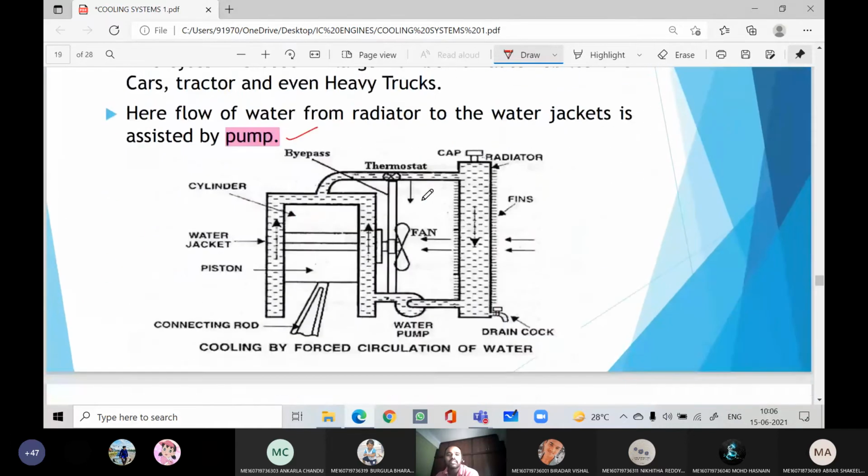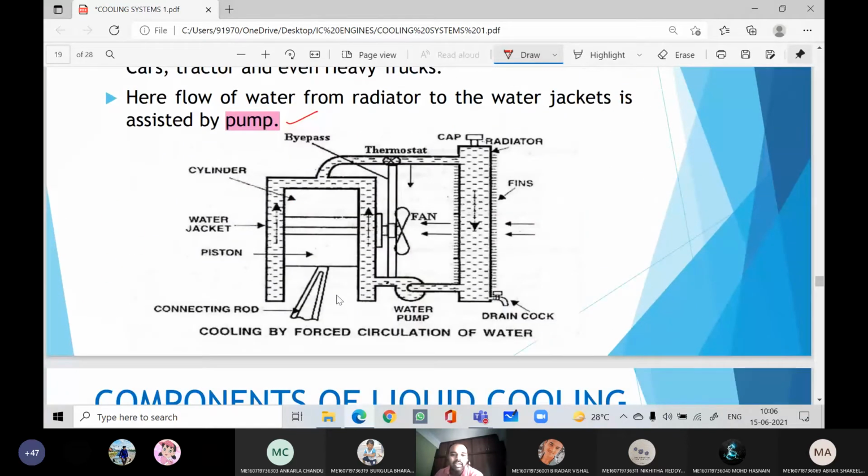Whereas in the case of the forced circulation system, here we are sending the water through the water pump, with high pressured coolant, meaning the coolant flow rate will be more. Now this is the radiator, this is the drain cock to drain. It is not a tap, there will be a nut and bolt arrangement. For understanding's sake, let us say only a single cylinder is taken, and this is the connecting rod, this is the water jacket.